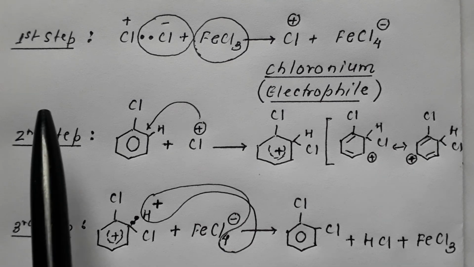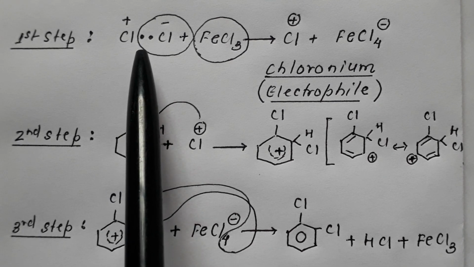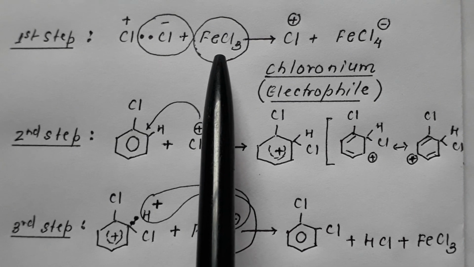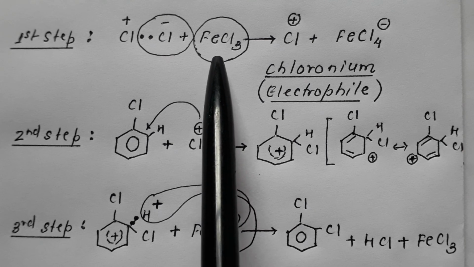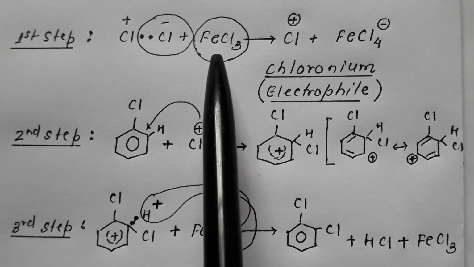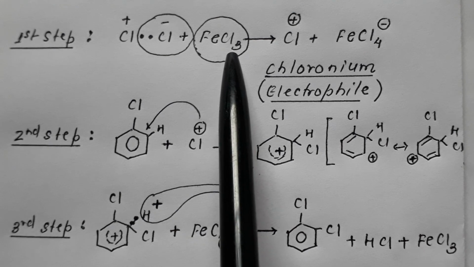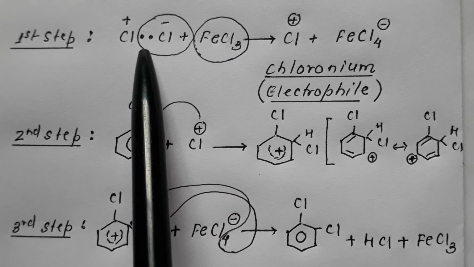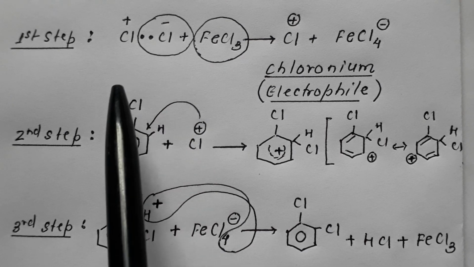So in the first step, the molecule of chlorine Cl2, in which there is a shared pair between two chlorines, comes in contact with FeCl3. We are aware that FeCl3 is termed as halogen carrier because it carries the halogen. So what happens? This FeCl3 will withdraw one of the chlorine atoms along with the shared pair, that is chlorine in the form of negative.